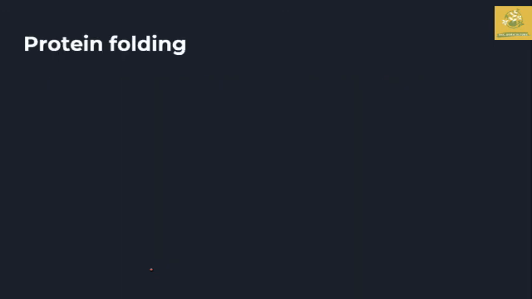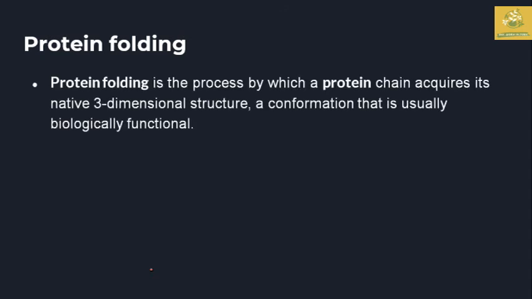The final topic in this lecture is protein folding. Protein folding is the process by which the protein chain acquires its native three-dimensional structure, a conformation that is usually needed for the biological function of the protein. Just remember these words while writing a definition: you must write three-dimensional structure as well as biologically functional unit of protein.